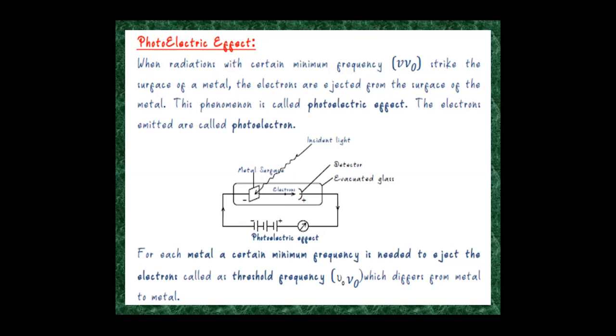The electrons emitted are called photoelectrons. For such a metal, a certain minimum frequency is needed to eject the electrons; it is called the threshold frequency, which differs from metal to metal.